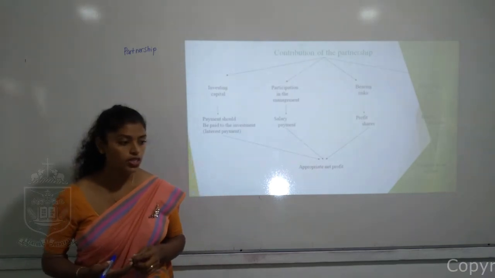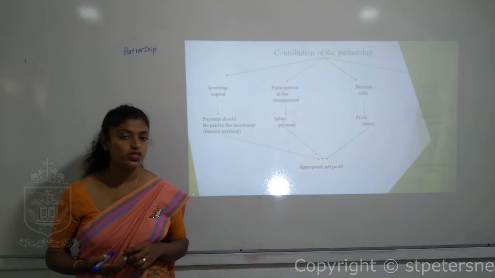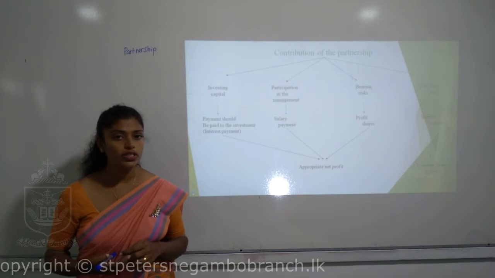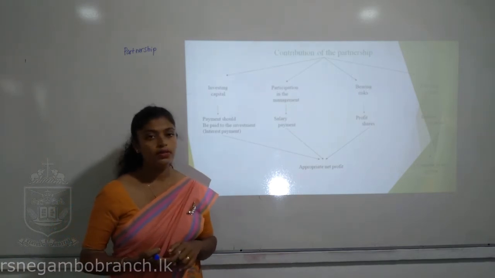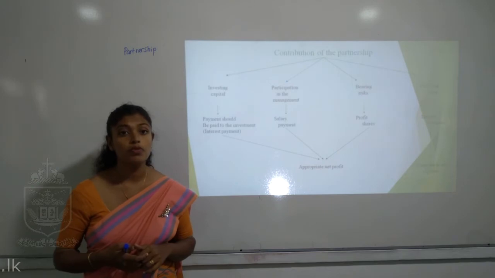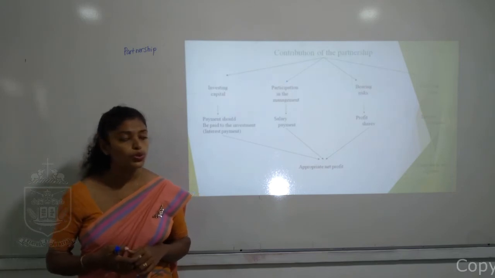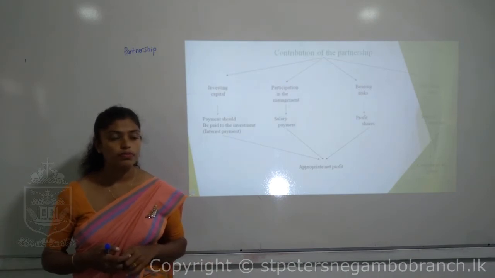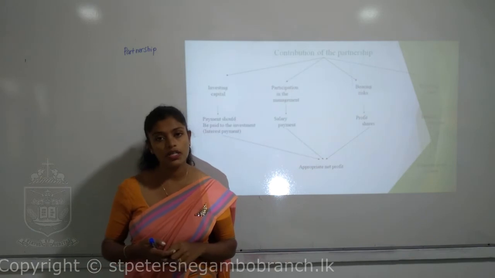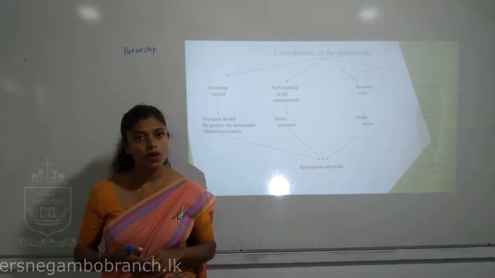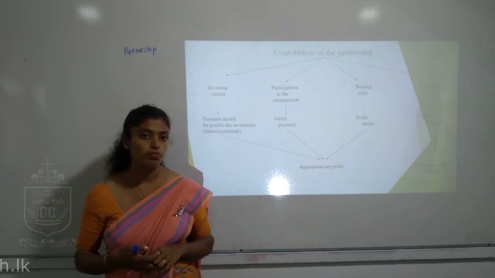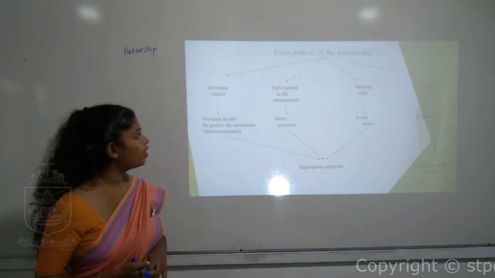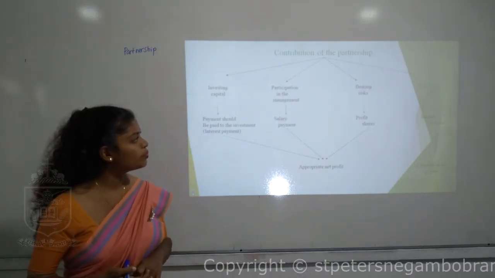After that, we came to the legislation. The rules and regulations relevant to the partnership organization are the Partnership Ordinance of 1890 and Number 7 of 2007 Companies Act Section 519. Also, we have the Frauds Prevention Ordinance of 1840, as well as one more about the registration of the name of a partnership, number 6 of 1980. So now here we are going to discuss the contribution of the partnership.